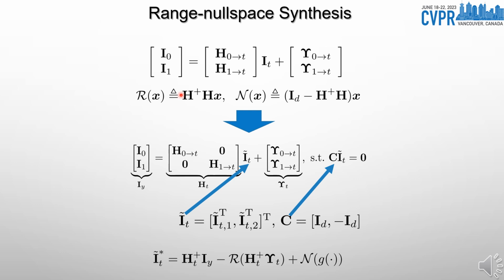In this paper, we instead embrace a non-iterative and fast alternative, based on the deep range nullspace solvers. Range nullspace theory states that if a forward operator H has a right inverse, it is possible to define two orthogonal projections, range space projection R, and nullspace projection N. Regarding our problem, unfortunately, the forward operator HT has no right inverse. However, it has the following equivalent form. The appealing property of nullspace projection can be used to construct the following solver, where G(·) is an arbitrary vector-to-vector function. Different G(·) lead to different reconstructions, revealing the ill-posedness of inverse problems.